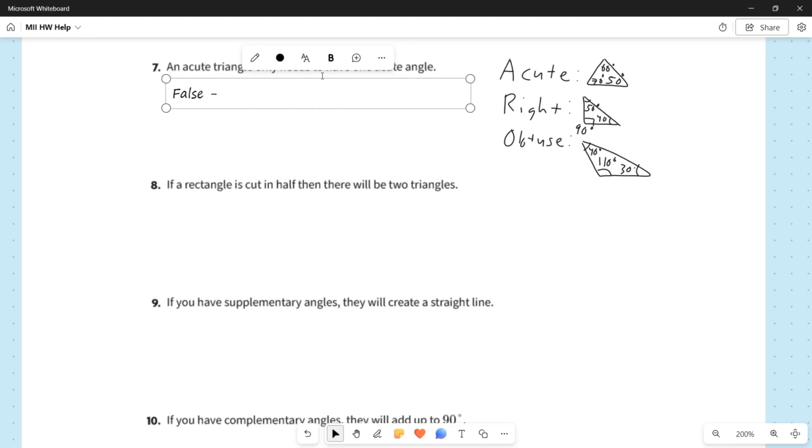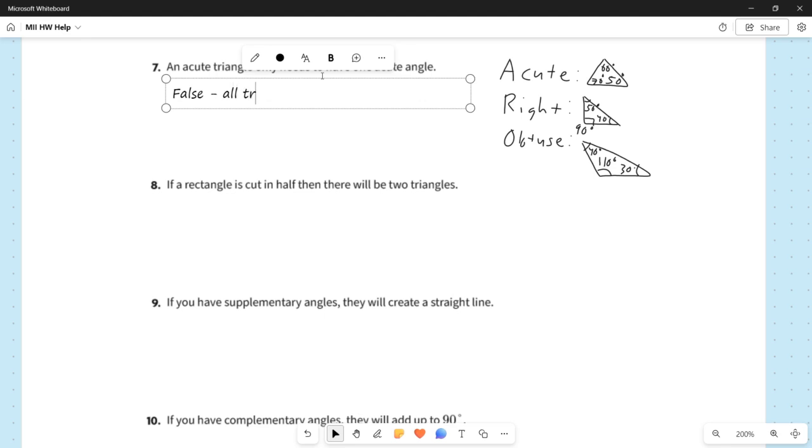So it's not sufficient to say that an acute triangle only needs to have one acute angle, because it actually turns out that all triangles, regardless of what kind of triangle they are, have at least two acute angles. An acute triangle has two acute angles, a right triangle has two acute angles, and an obtuse triangle has two acute angles. So in order for a triangle to be acute, all three angles have to be acute.